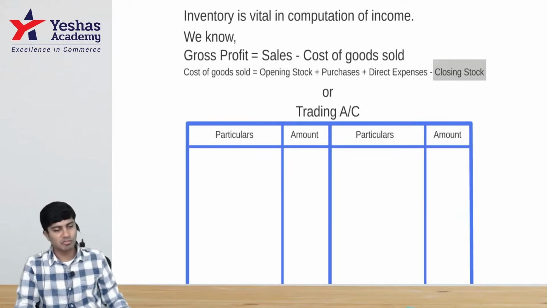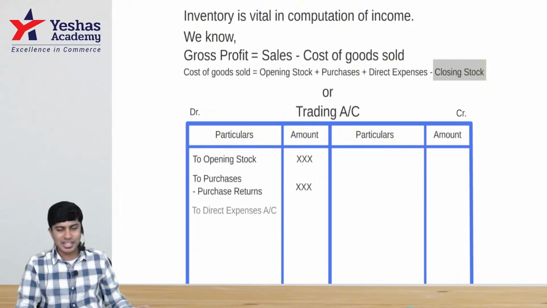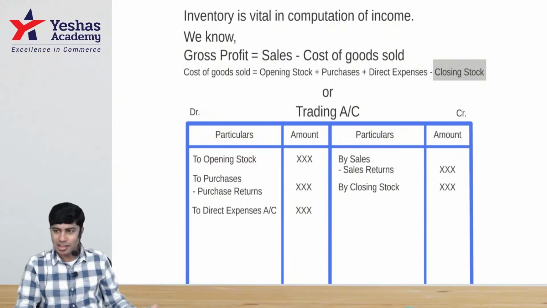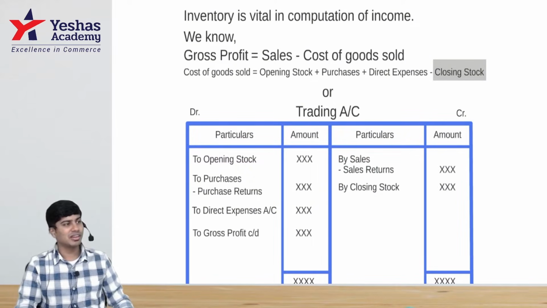After writing particulars, amount, of course. Debit, credit also. Do you write opening stock? Very nice. After that, you write purchases less purchase returns. Then you write sales less sales returns after direct expenses. Then you write closing stock. Then you find the total on the credit side. That total you write on the debit side. Then you find gross profit as a balancing figure.